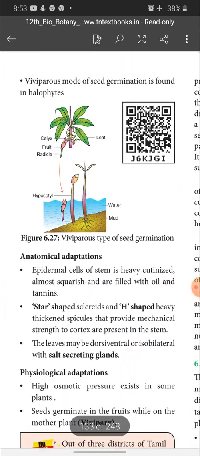Viviparous mode of seed germination is found in halophytes. Next, anatomical adaptation. Epidermal cells of the stem are heavily cutinized, almost squarish, and are filled with oil and tannins. Star-shaped sclerites and H-shaped heavy thickened spicules that provide mechanical strength to the cortex are present in the stem. The leaves may be dorsiventral or isobilateral with salt secreting glands.